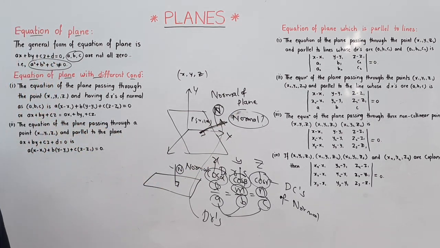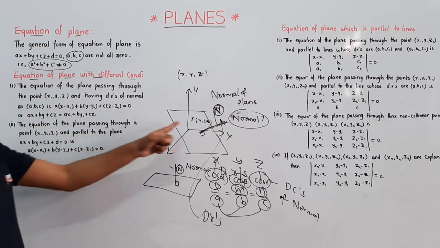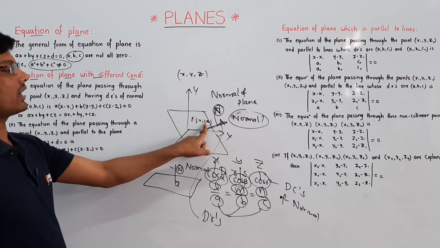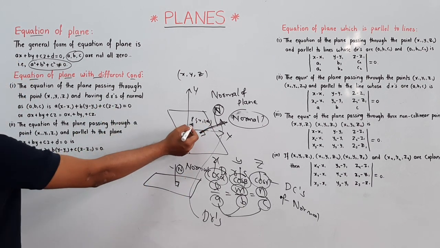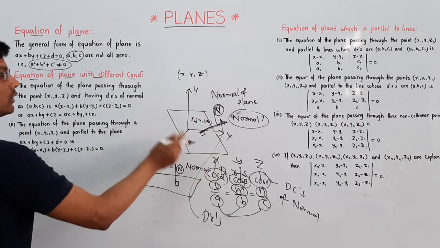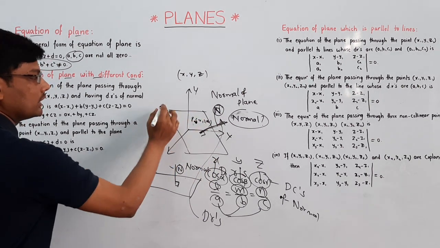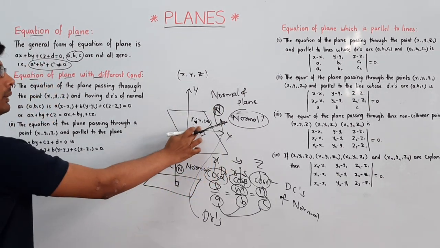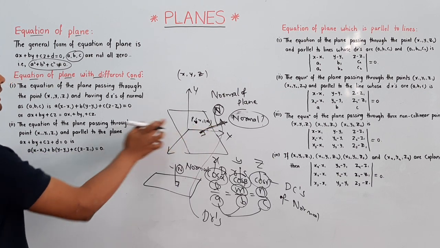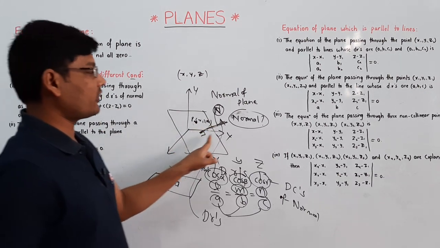Now, the point here I am taking is P of x1, y1, z1, and the plane is passing through this point and has DRs a, b, c of the normal.